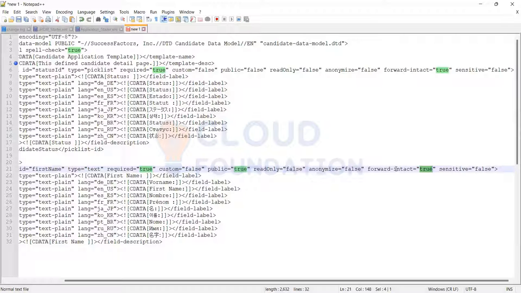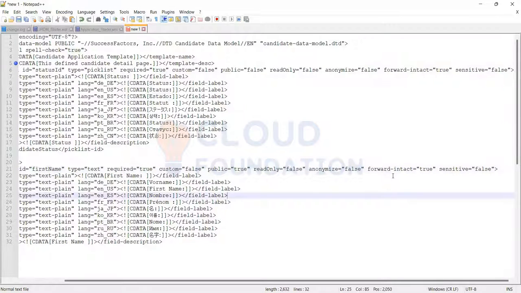I will say that you are eligible for another role within the same company, and I'm going to forward you to that requisition. That is called forward intact. When you are applying for different jobs, whatever data you have given, you want this data also to go to that requisition. That time you are going to use forward intact.